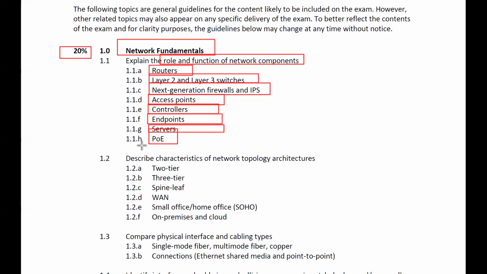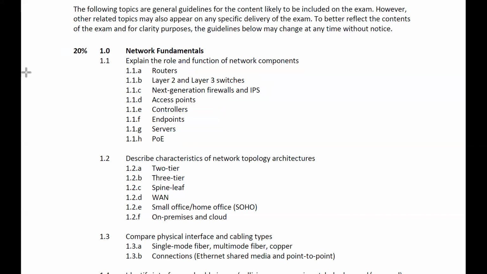Right here, we are just having the introduction regarding the syllabus. So router, we call it as a what? Layer 3 device because it enables the communications between the devices located in different networks, right? Next, we have layer 2 and layer 3 switches. See, here it is telling you that layer 2 and layer 3 switches mean what? Switches are generally layer 2 devices, but nowadays we have multi-layer switches also. We have layer 3 switches also that have the capability of acting as a router, right?